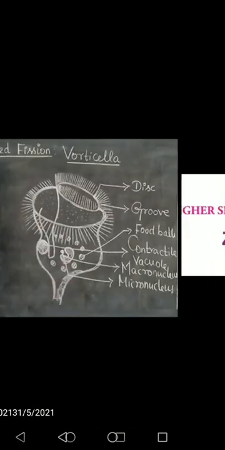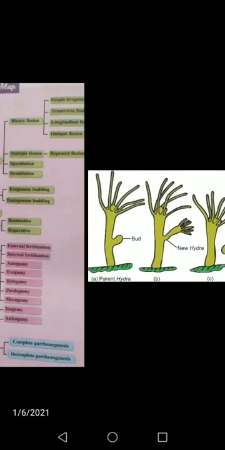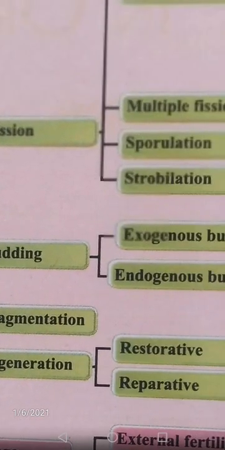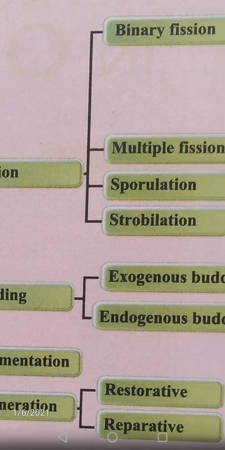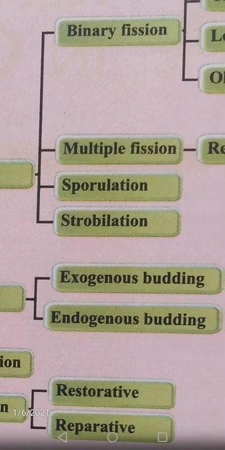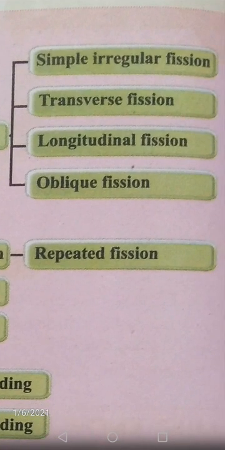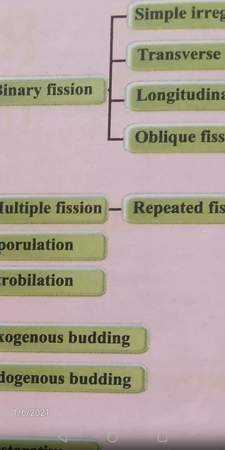In the last video class, we saw multiple fission. Asexual reproduction undergoes four types: fission, budding, fragmentation, and regeneration. In fission, we see four types: binary fission, multiple fission, sporulation, and strobilation. In binary fission, we have completed the four types: simple, transverse, longitudinal, and oblique fission. We have started multiple fission.